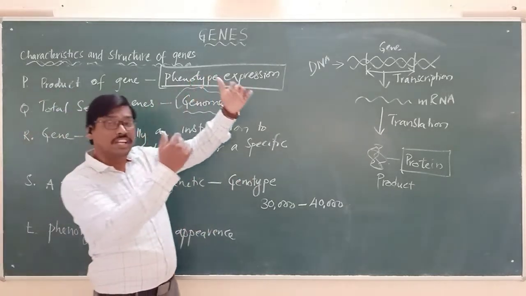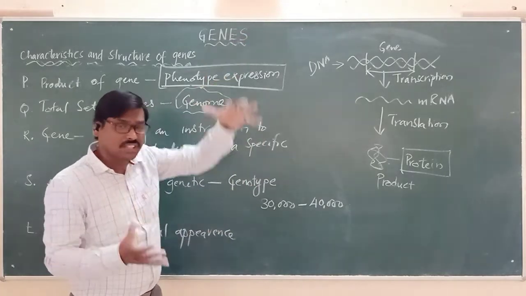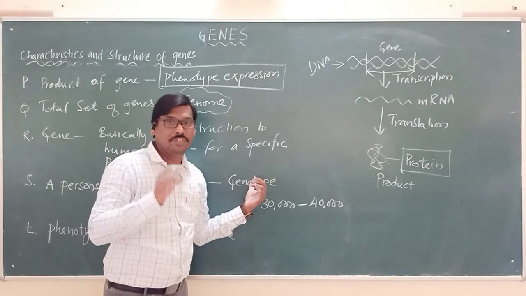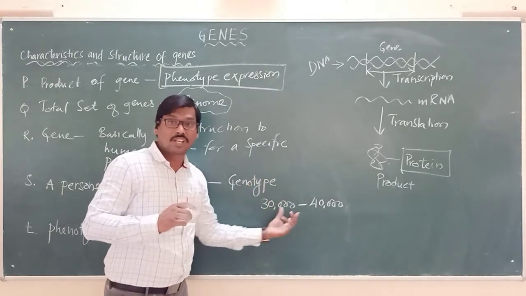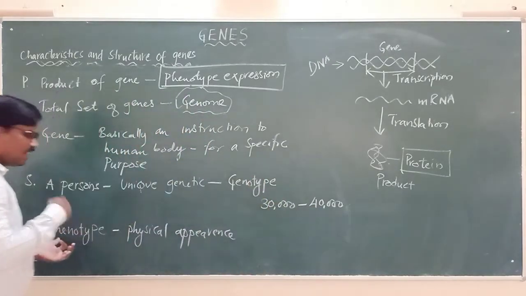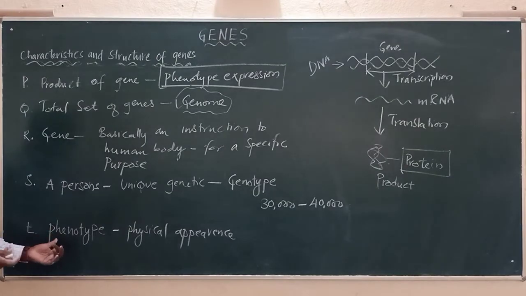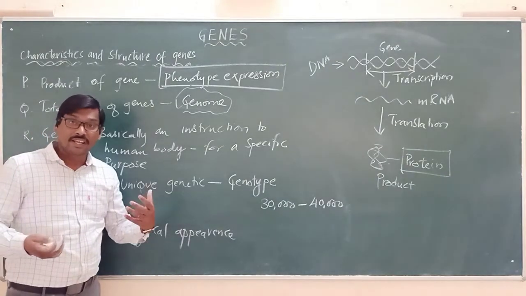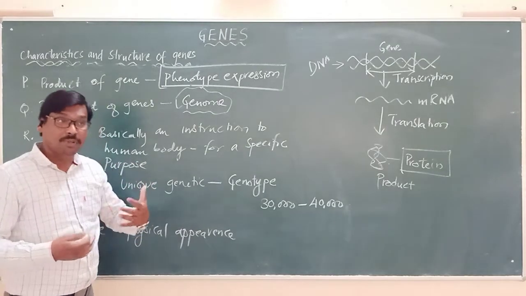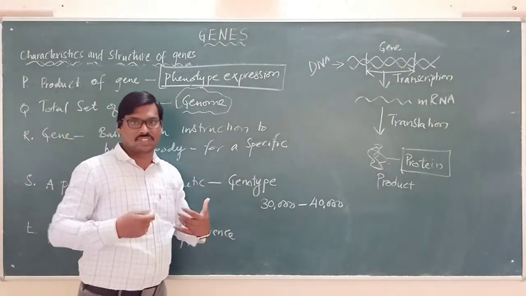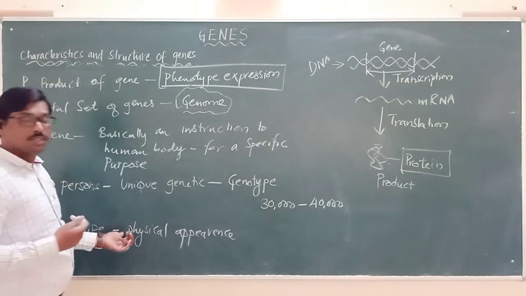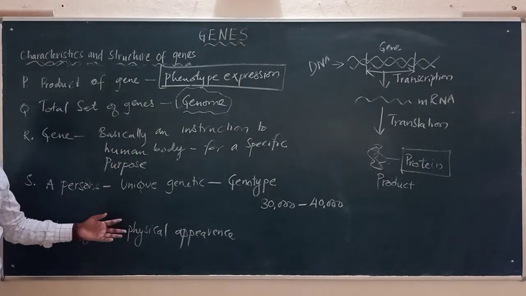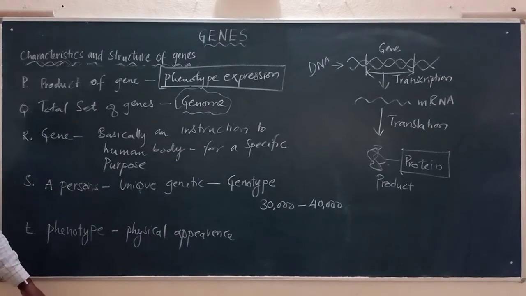When you are talking about individual genes, all the genes, it can also be called what? Genotype of an individual. They can be up to 30,000 to 40,000. And these two are repeated points. Phenotype means what? Physical appearance. The genes are responsible for observable characteristics, which we call the physical appearance.